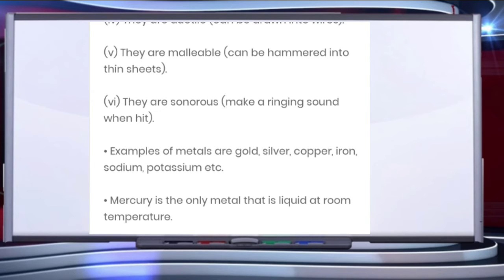The next property of metals, children, is that they are malleable. This means they can be hammered into thin sheets. The best possible example is aluminium foil in which you wrap your food. The next property says metals are sonorous. This means they make a ringing sound when hit with some other object. Examples of metals are gold, silver, copper, iron, sodium, potassium, etc. Mercury is the only metal that is liquid at room temperature.